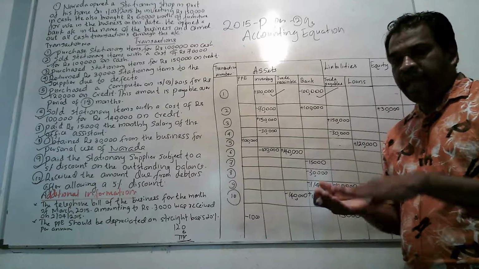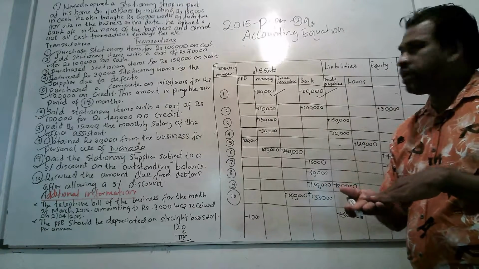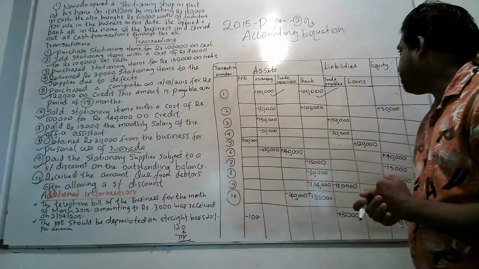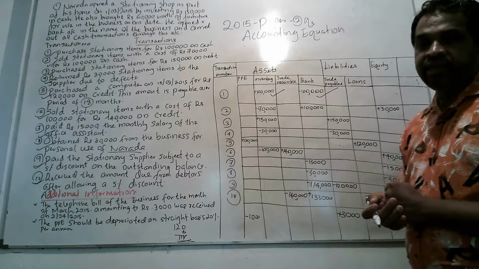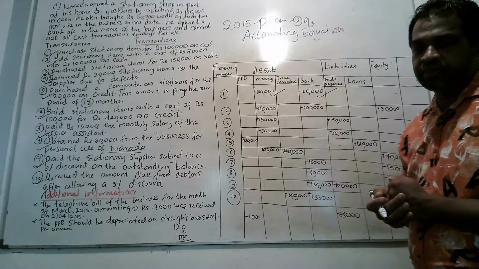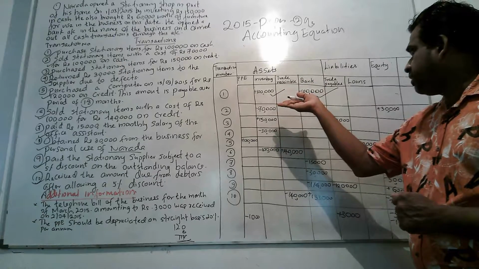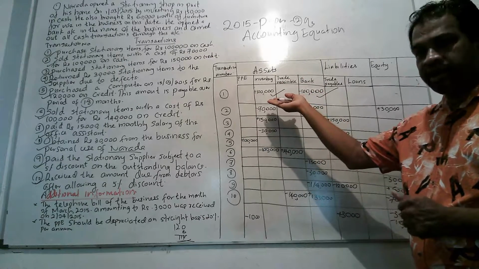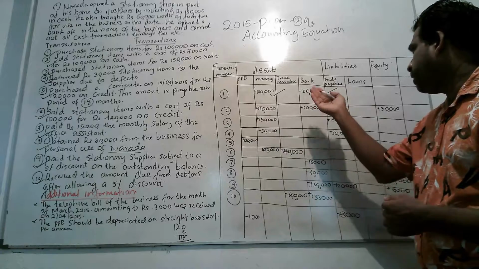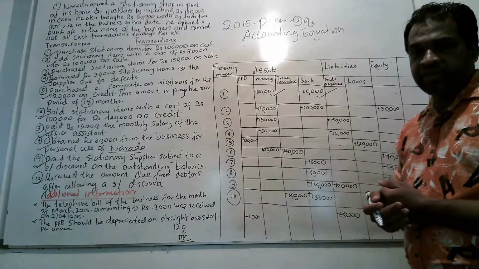Then there will be an increase in both sides under assets and liabilities. But in this transaction, under assets there is a 100,000 increase and the bank has a 100,000 decrease.